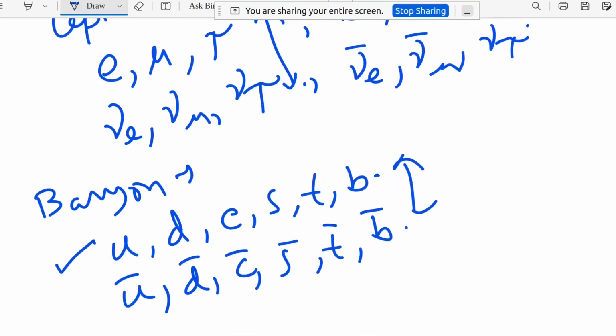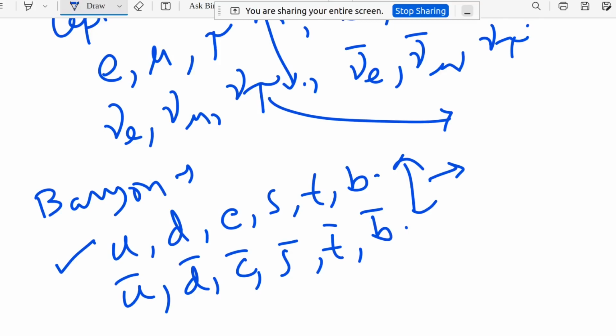For baryons, mesons and all these things, the fundamental particle is the quark, and for the lepton family the fundamental particle is the lepton itself. There is no other fundamental particle inside leptons. These are themselves fundamental particles. But for baryons and mesons, the quarks are the fundamental particles. So if I know the nature and properties of quarks and leptons only, then we can have an idea about all the existing elementary particles till now.